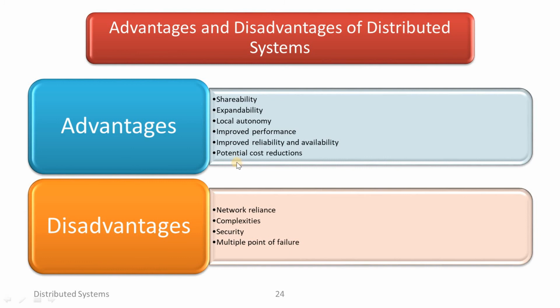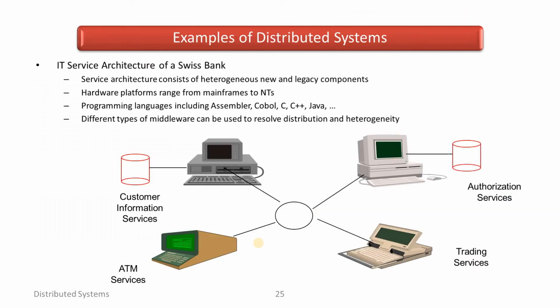No doubt these are the advantages of the distributed system. Then we are going to see the disadvantages of the distributed system. In the disadvantages of the distributed system, network reliance and complexity, security, and multiple points of failure will be the main disadvantages.